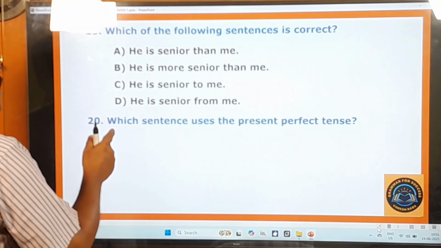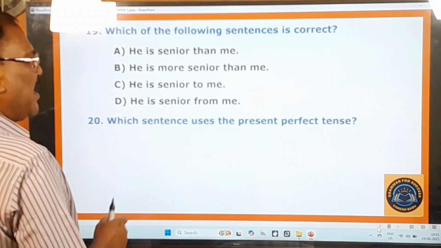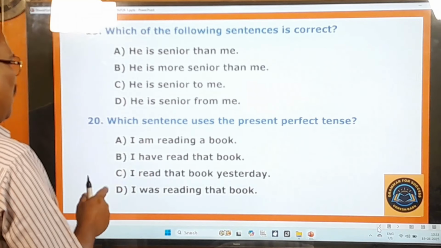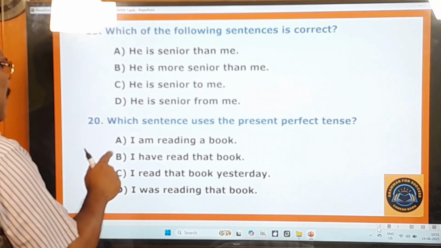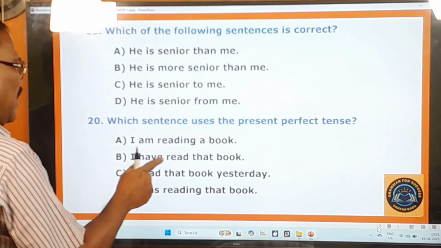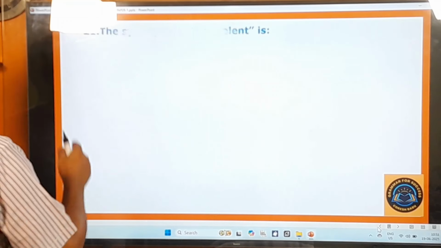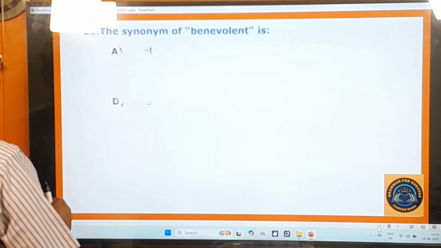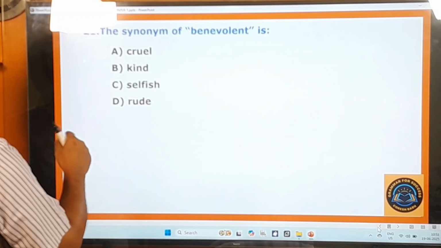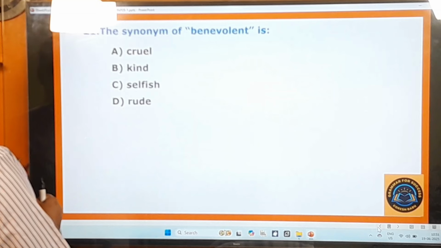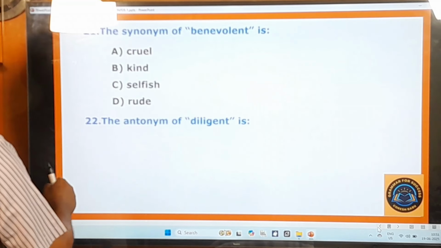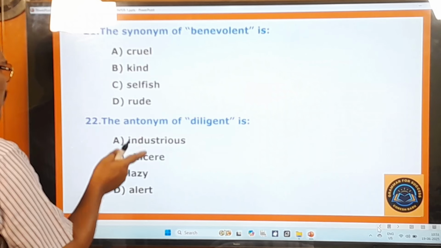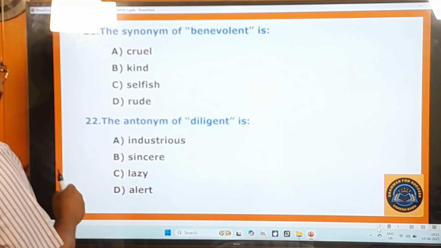20th question. Which sentence uses the present perfect tense? I am reading a book. I have read that book. I read that book yesterday. I was reading that book. 21st question. The synonym of benevolent is cruel, kind, selfish, rude. 22nd question. The antonym of diligent is industrious, sincere, lazy, alert.